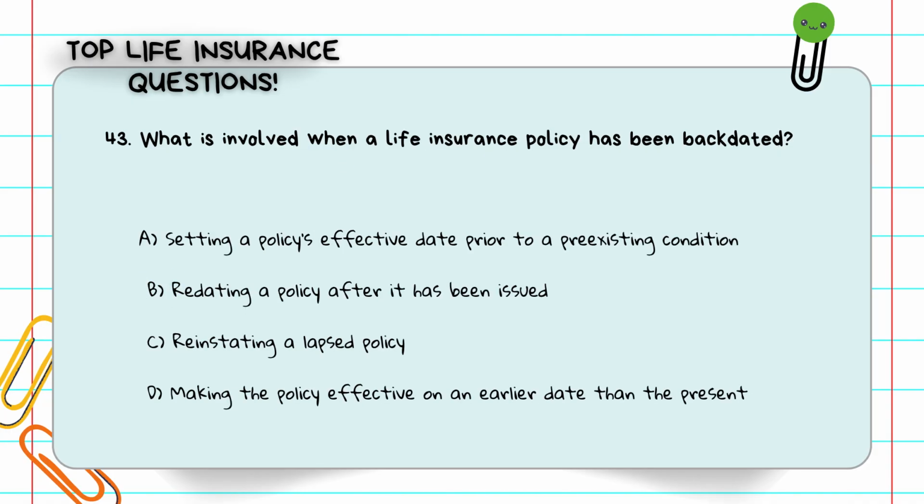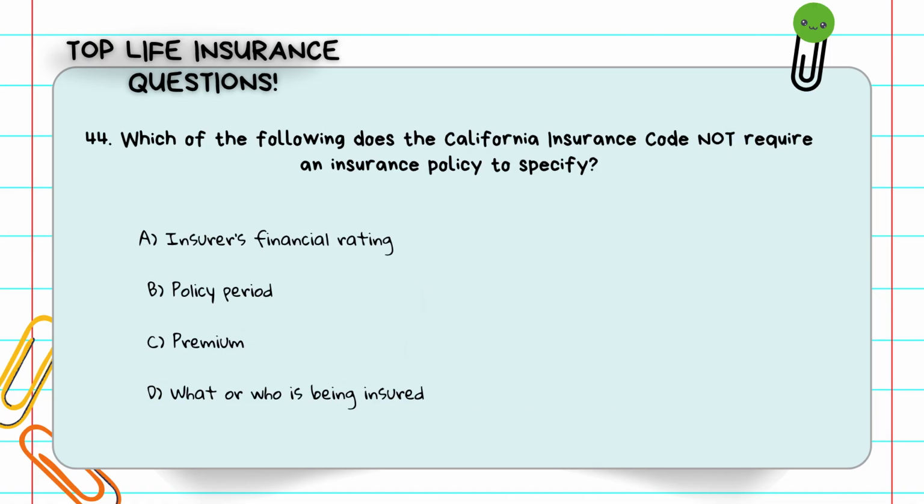Question number 43. What is involved when a life insurance policy has been backdated? A, setting a policy's effective date prior to a pre-existing condition. B, redating a policy after it has been issued. C, reinstating a lapsed policy. D, making the policy effective on an earlier date than the present. Backdating means starting the policy earlier than today, usually to get a lower age and a lower premium. The answer is D, making the policy effective on an earlier date than the present.